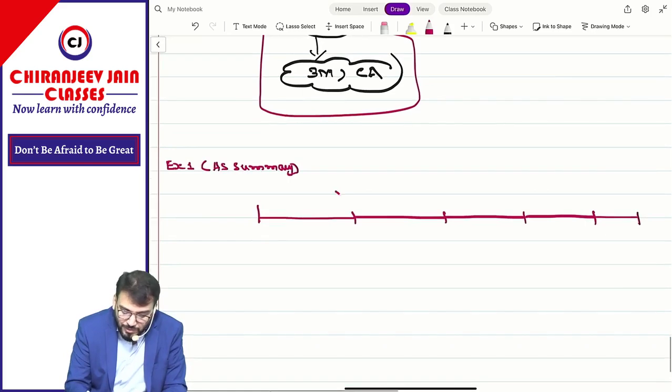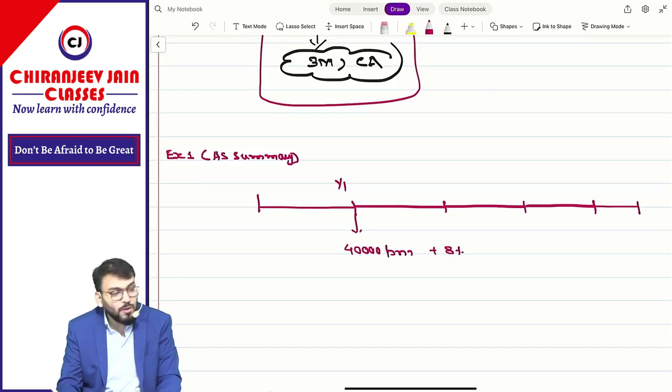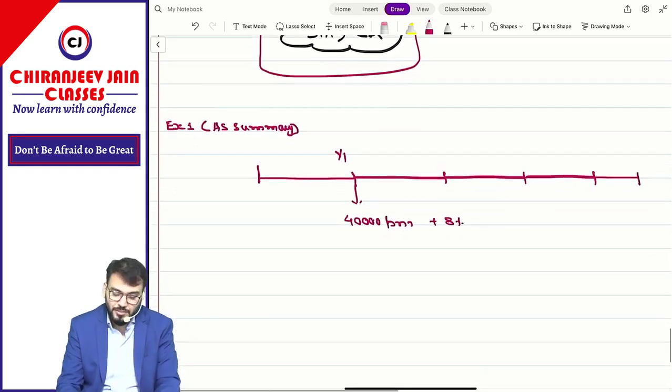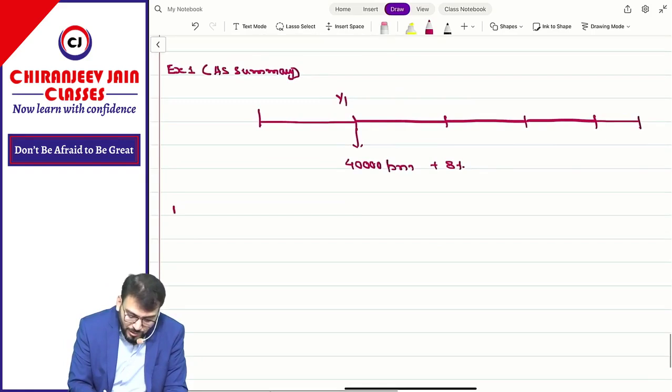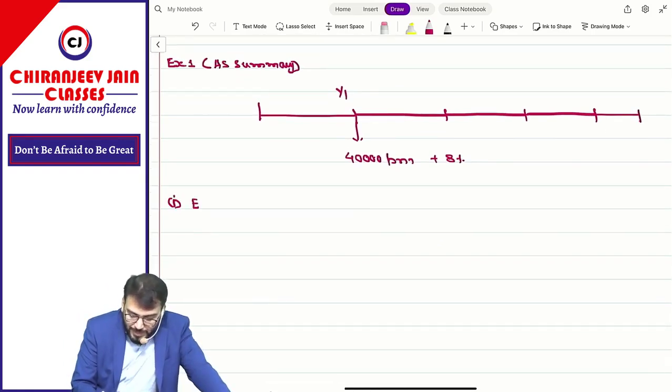But at Y1 what is the salary? 40,000 per month, and this will increase by 8% on a compounded basis. Means first we'll calculate the expected last drawn monthly salary.